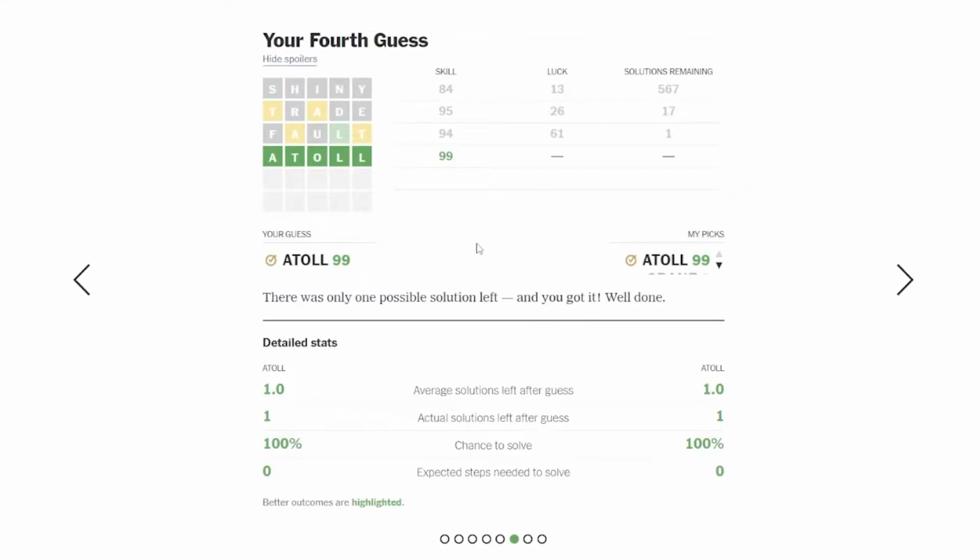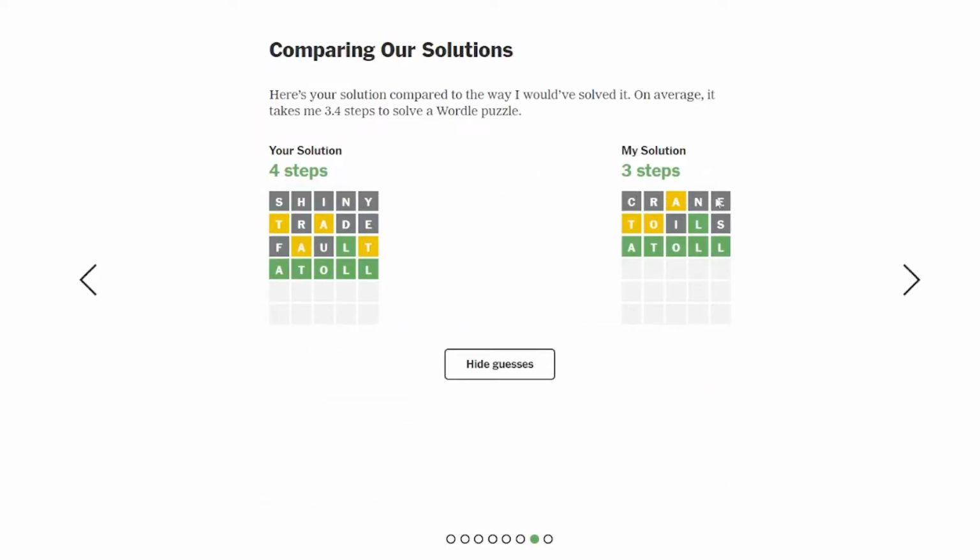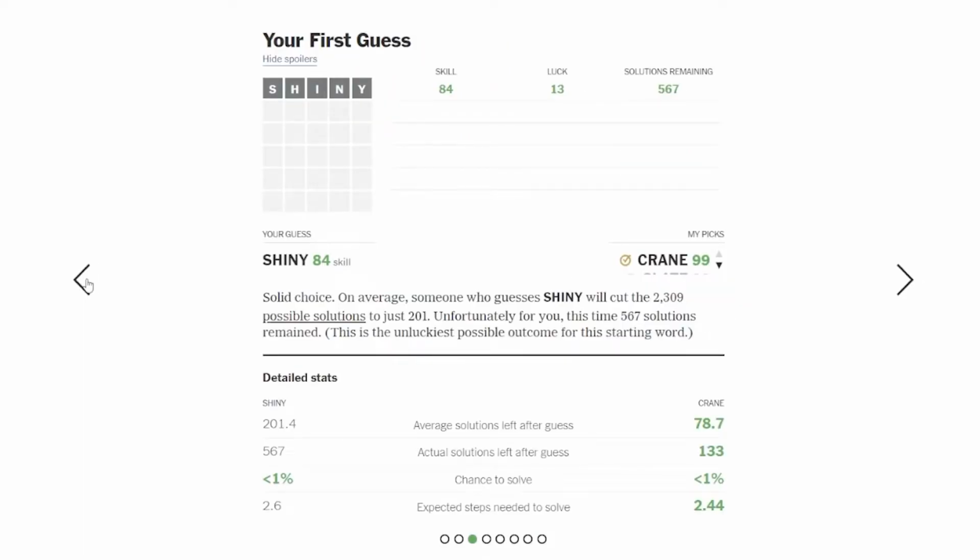Alright, so I like the WordleBot in theory. Some of it I don't think is very well explained. The New York Times bot always picks crane as the first word, and apparently solves it like that. Alright, so I'm going to go back through these.